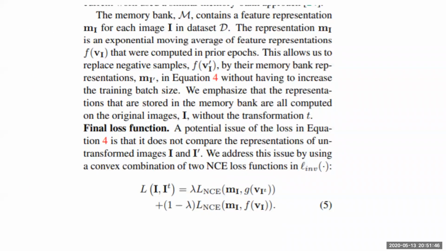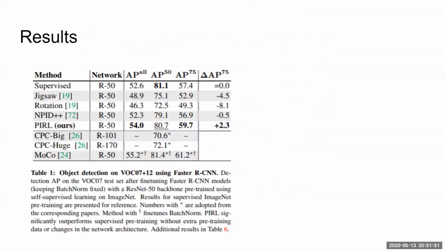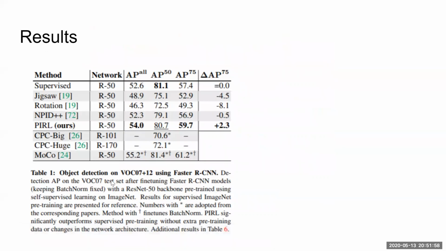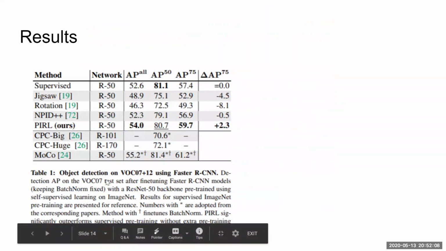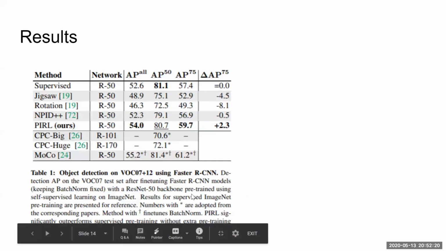Okay, so by doing this, you successfully generate a set of embeddings that you can start with for your final object detection task, if at all you're trying to solve an object detection problem. So PIRL shows an improvement in performance over the regular supervised approach for the VOC07 dataset using faster RCNN. You can apply this to a variety of supervised learning problems. I've just taken object detection as one of the examples.